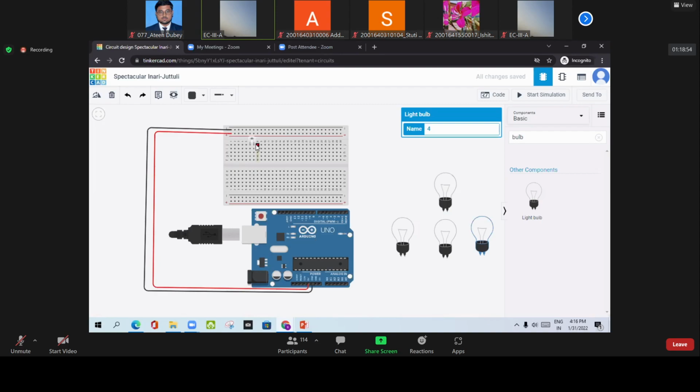The sensor has 2 terminals. The emitter will be connected with the 5 volt, and the collector will be connected to, let us suppose, pin 8. What I have done is a very basic thing: we have connected the sensor on this one.